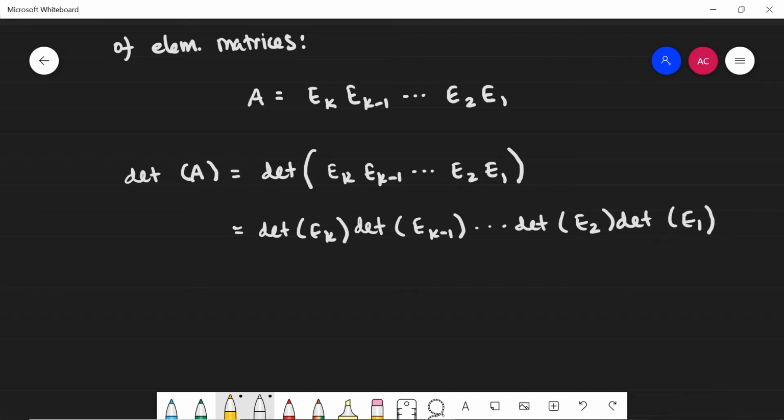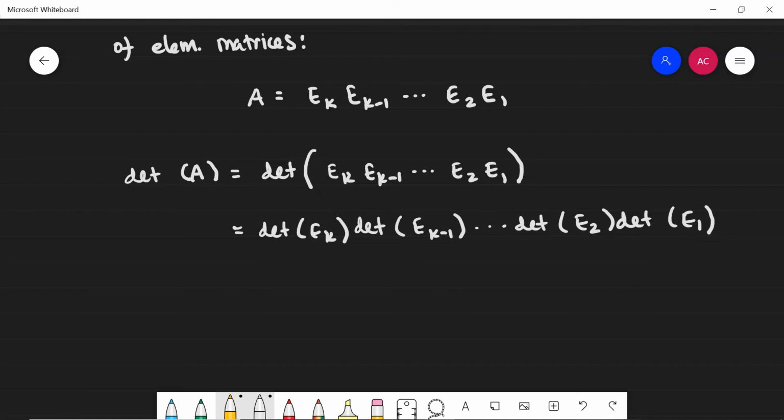Now, the determinant of an elementary matrix is non-zero. I pointed that out during our review: there are 3 cases for elementary matrices. It either corresponds to a row swap, multiplication of a row by a non-zero constant, or adding a multiple of one row to another row. But in each of the cases, the determinant was non-zero.